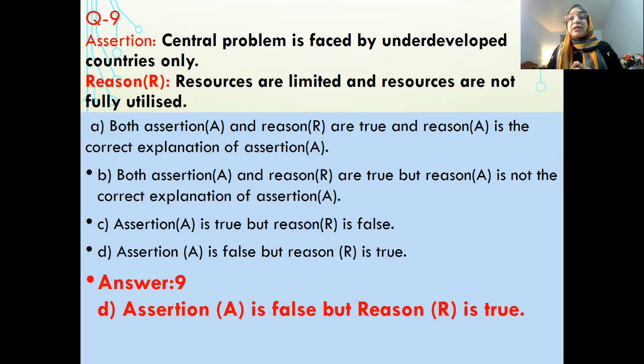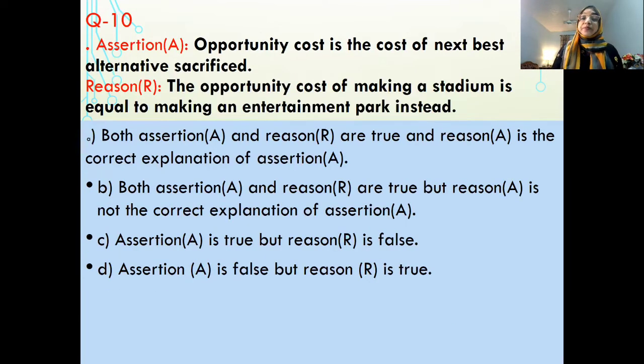Central problem is faced by underdeveloped countries as well as developed countries. All the economies in the world face this problem.